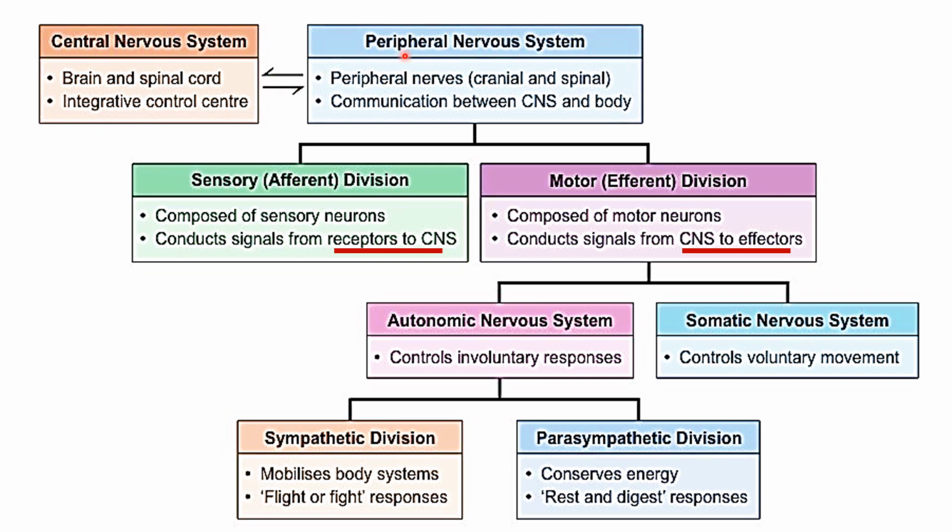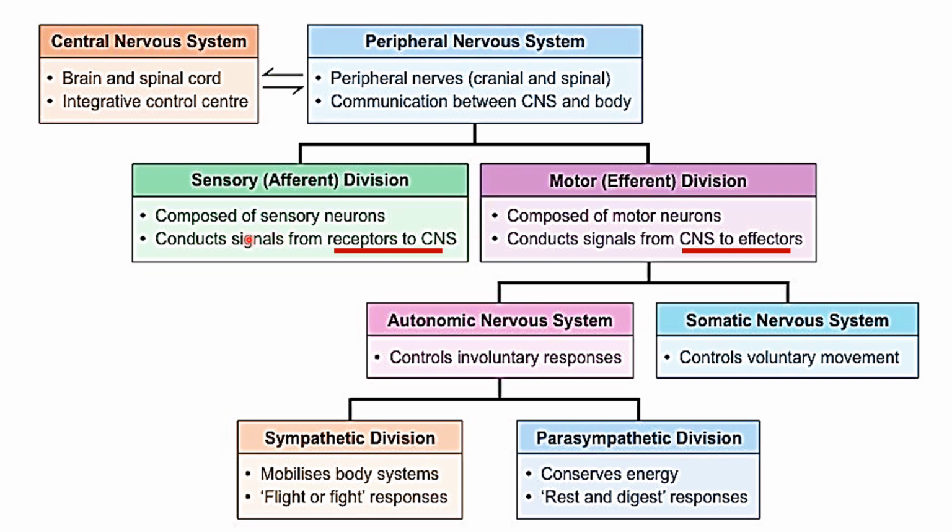The peripheral nervous system includes the peripheral nerves, both cranial nerves and spinal nerves. There are 12 pairs of cranial nerves and 31 pairs of spinal nerves. They communicate between the central nervous system and the body. The peripheral nerves are further divided into the sensory division and the motor division. The sensory division is also given the name afferent division, and the motor division is given the name efferent division.